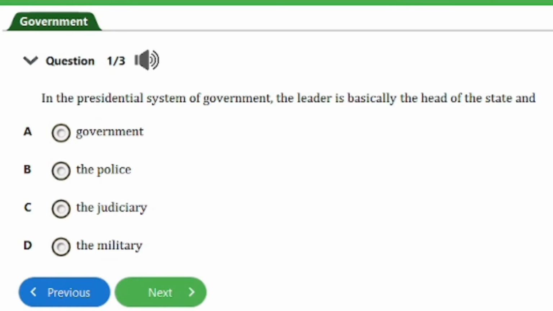Question number 1 says, in the presidential system of government, the leader is basically the head of the state and A, government, B, the police, C, the judiciary, D, the military. So the answer to this question is option A here, that's government. And that's it for this question. Let's get on to the next one.